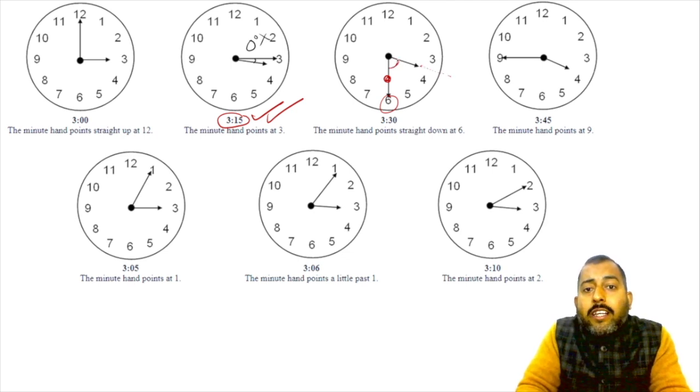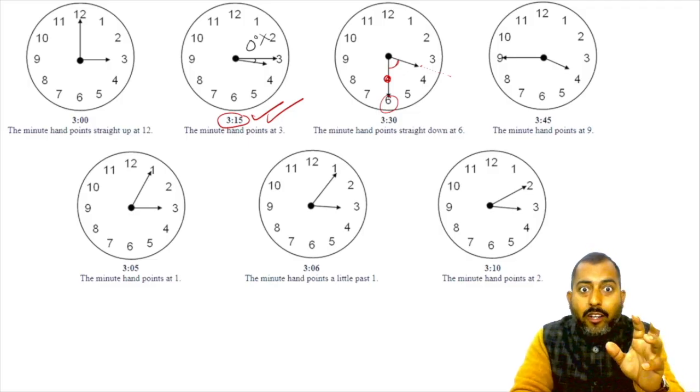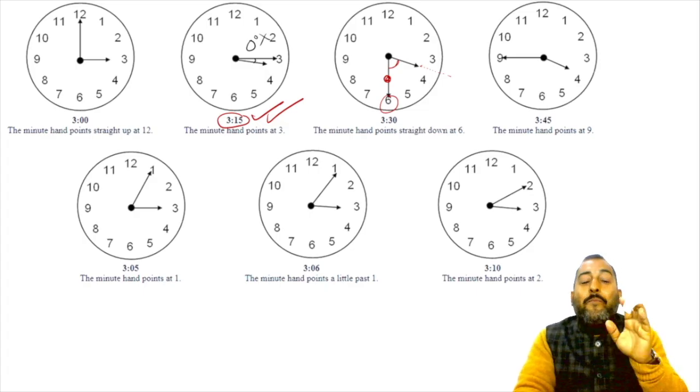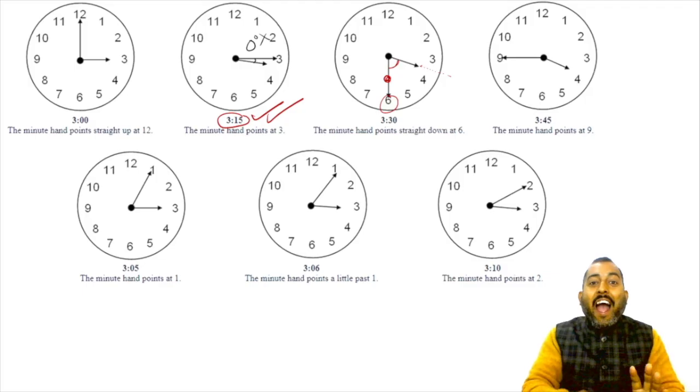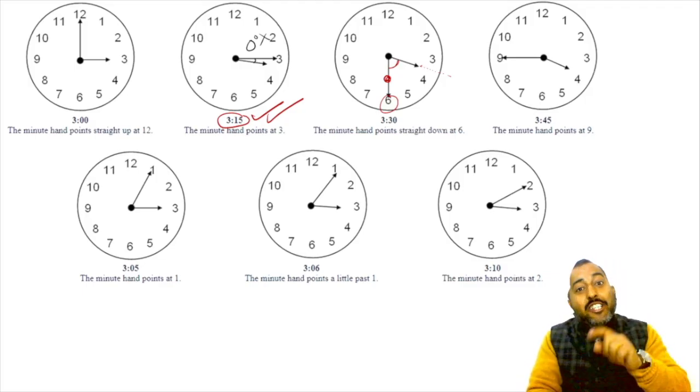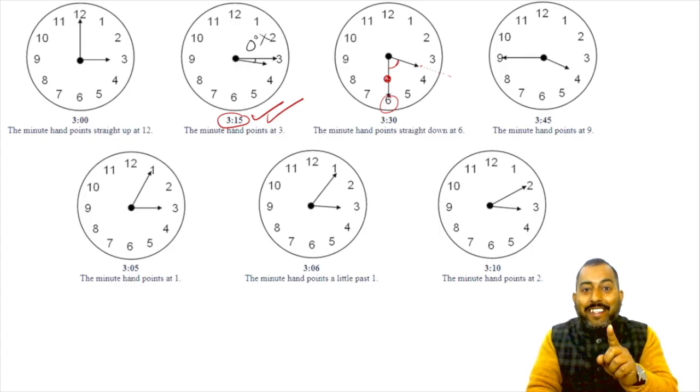Do you think this angle is 90 degrees? No. Why does it happen? Because both the minute hand and the hour hand are moving simultaneously. Because of the geometry of their movement, at sharp 3 the angle is 90, but at 3:30 the angle is not 90.